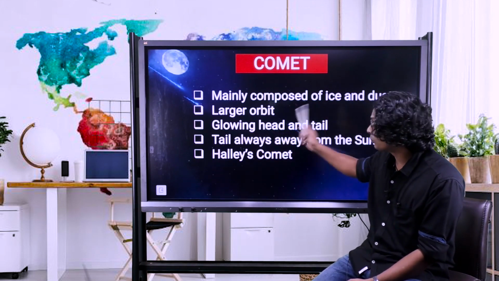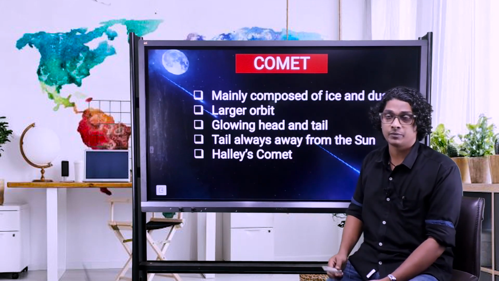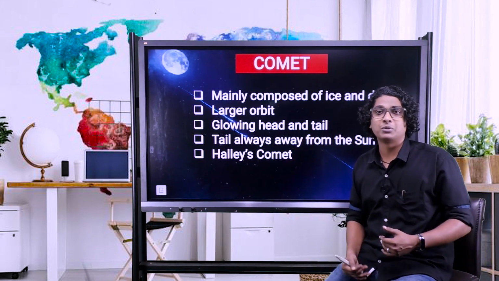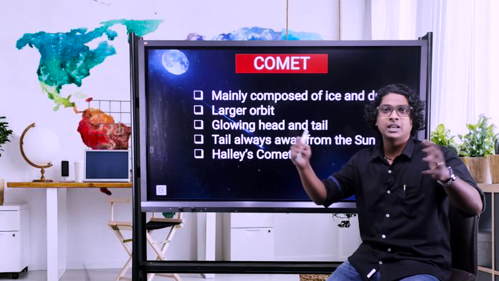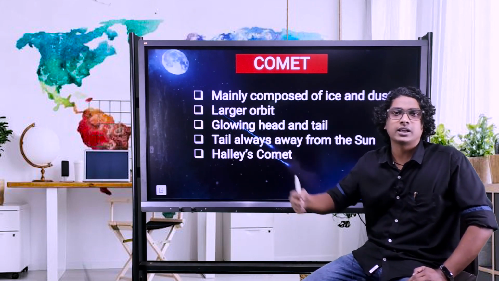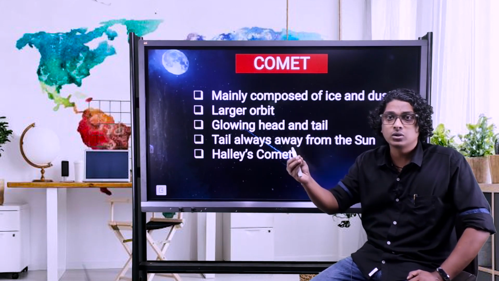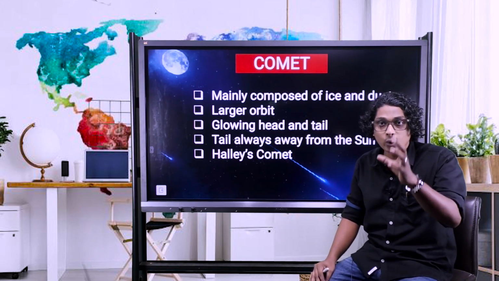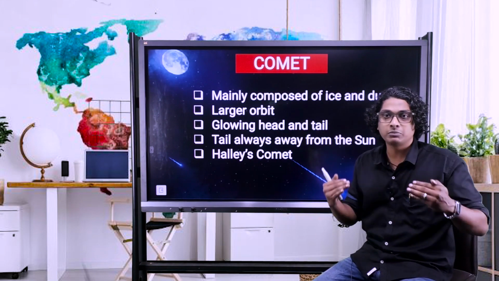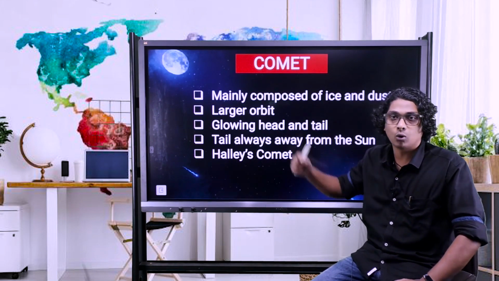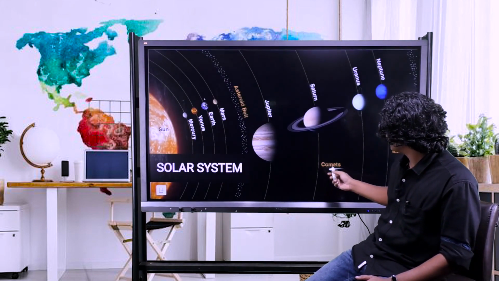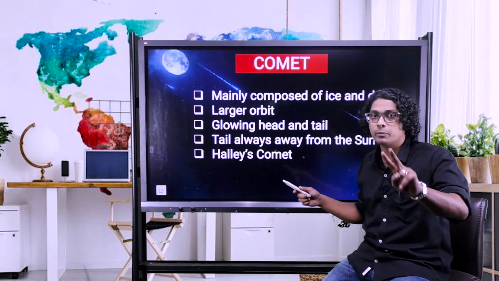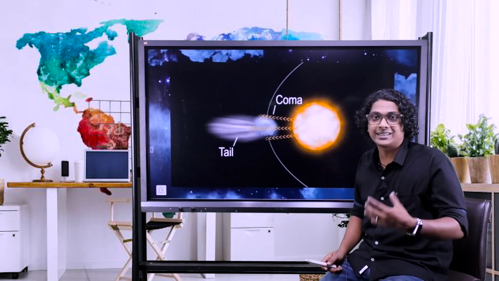Then, the two properties of a comet: they have a glowing head and a tail. We all must have seen pictures of comets, and some lucky ones would be able to notice a comet in the night sky. I've never been able to see a comet in the night sky, but there are pictures. They will be moving around, and if you notice, you will see it's kind of like a star moving in the night sky. So it will have a glowing head. Glowing means it's visible from the Earth, and it will have a tail also, right? Like in this picture, you can see here, this is the glowing head and here we'll have a tail. So the two body parts of the comet are the head as well as the tail.